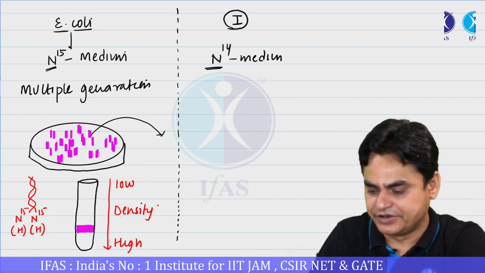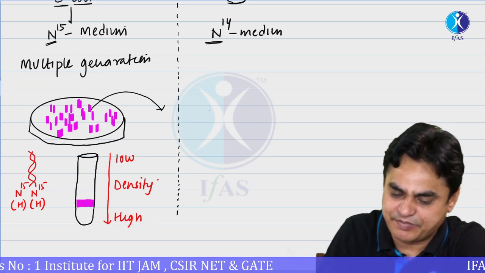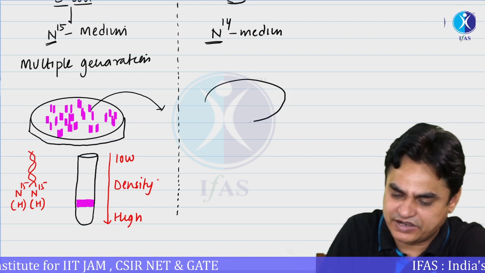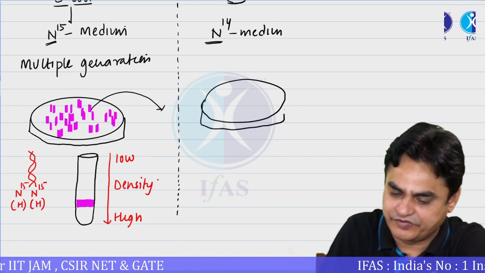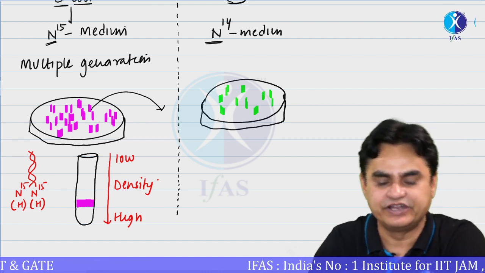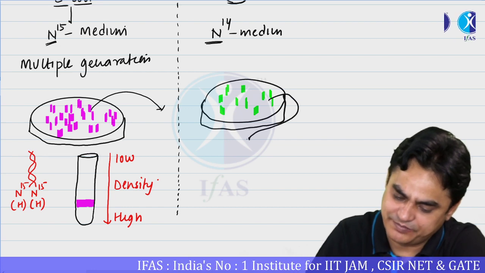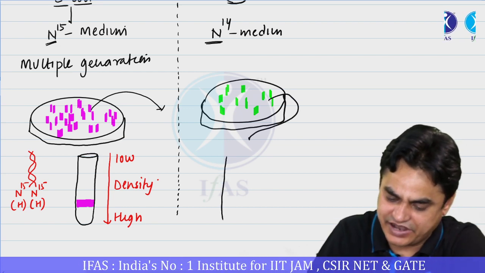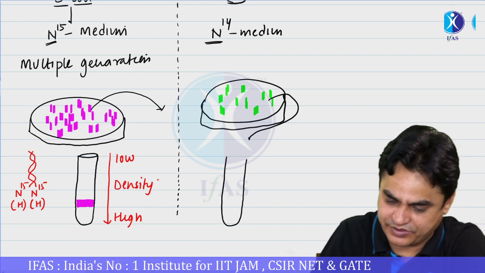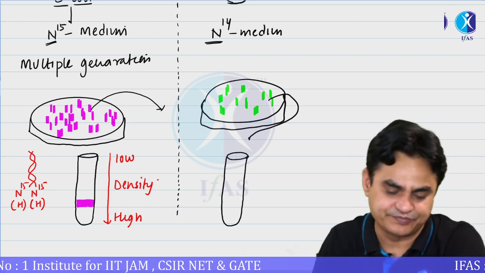Okay. Now again, there could be various bacterial colonies, now maintained on N14 containing medium. DNA was isolated from them and again analyzed by density gradient centrifugation.